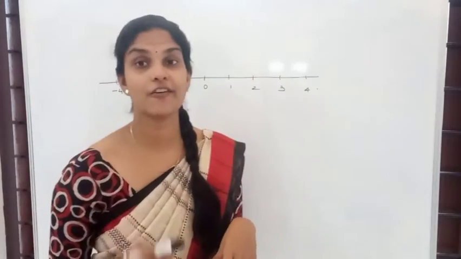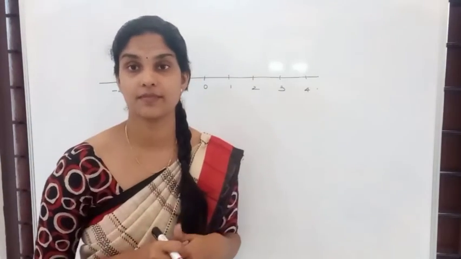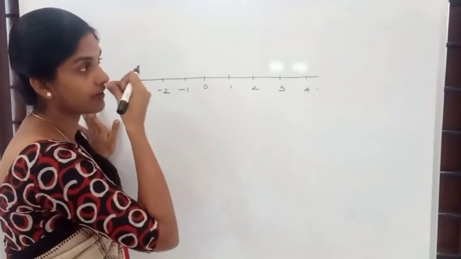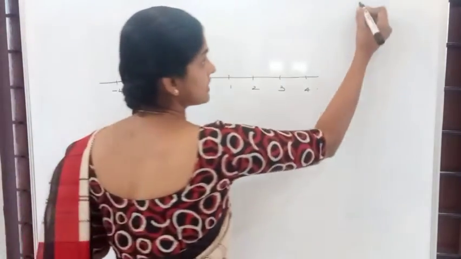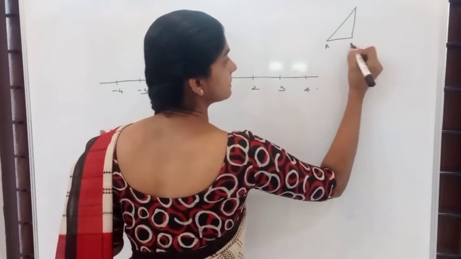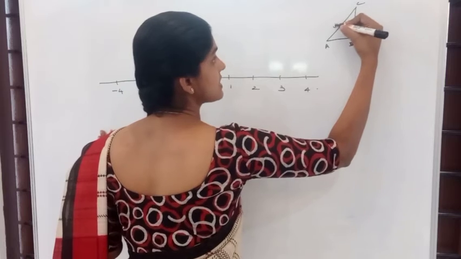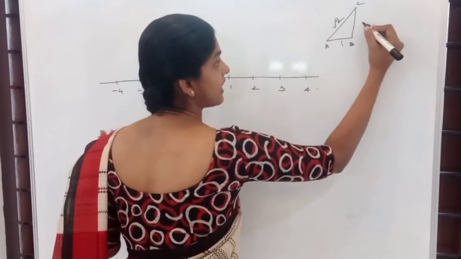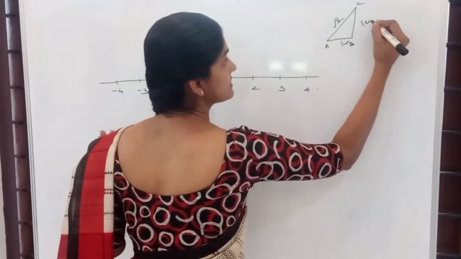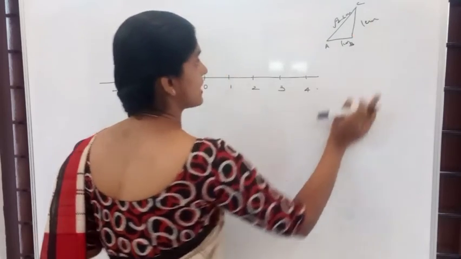we shall see how we shall represent irrational numbers on the number line. Before, we did see, right, what was the length of this AC, root 2, right, when AB and BC was equal to 1 centimeter, right?